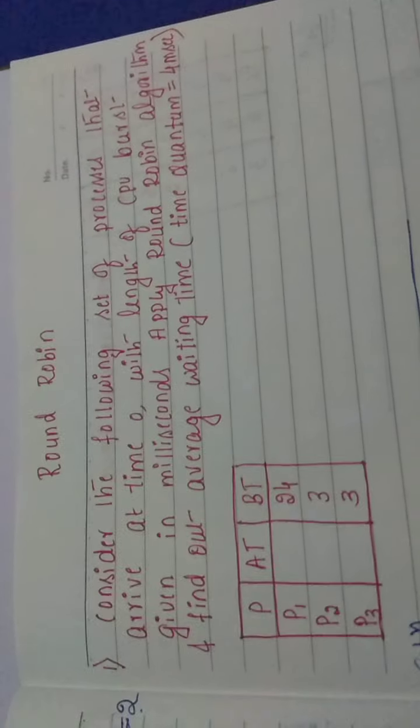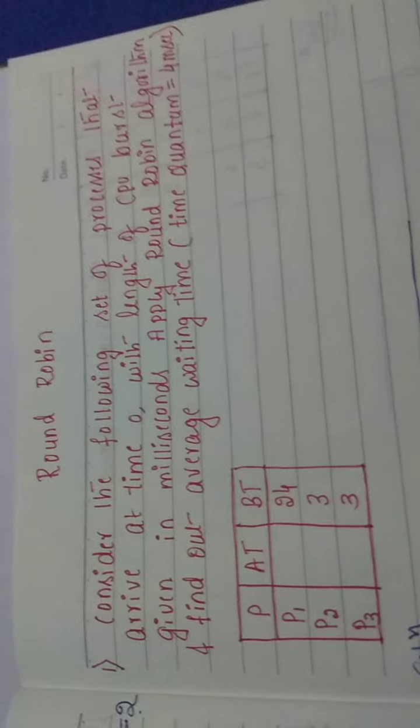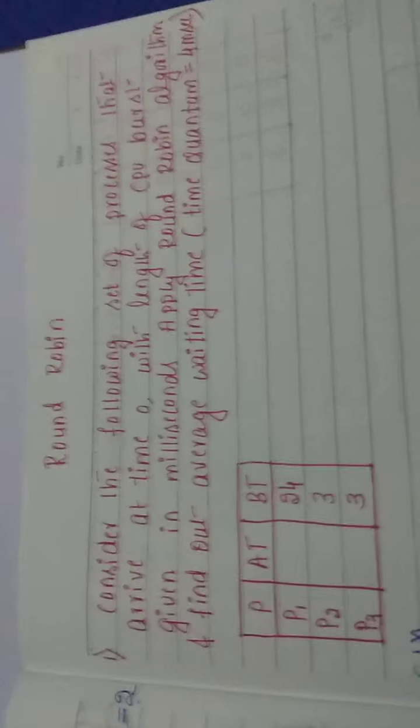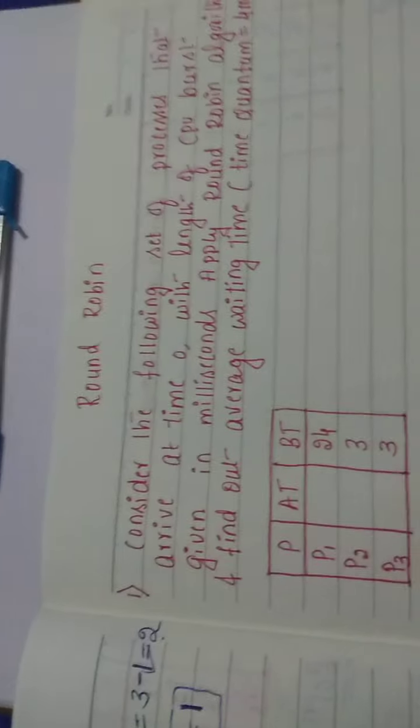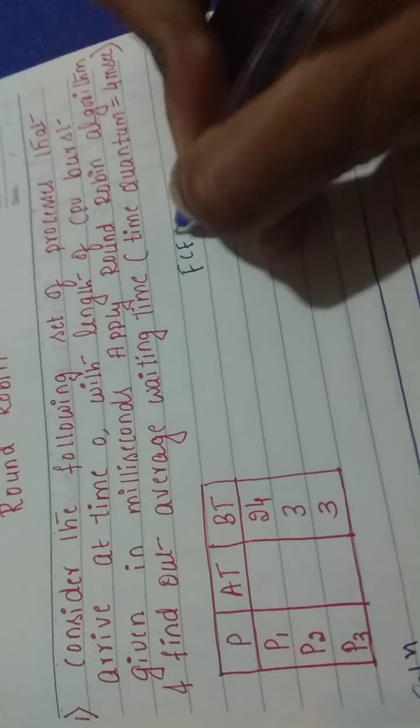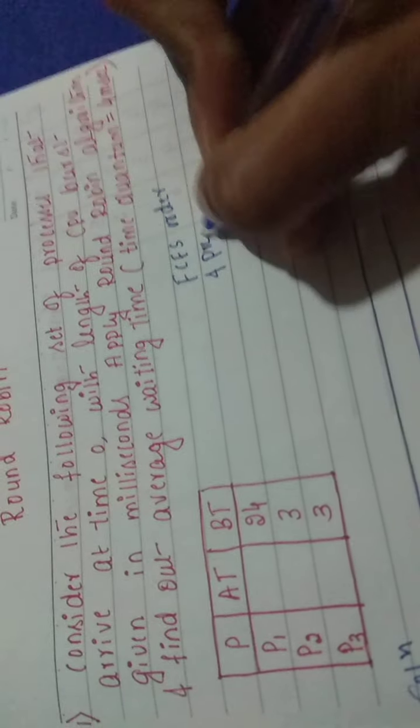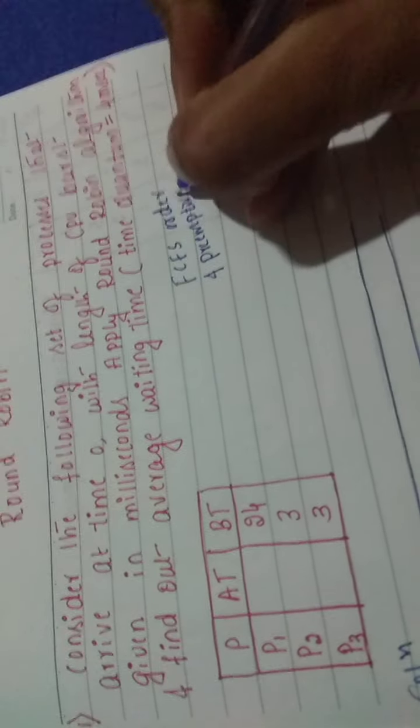Let us see our last algorithm, that is round robin. In this round robin algorithm, we can tell that it is just like FCFS, that is first come first served. So it is going to be in a first come first served order, but it is preemptive. So you can tell this as FCFS order and preemptive. So I'll tell you how.